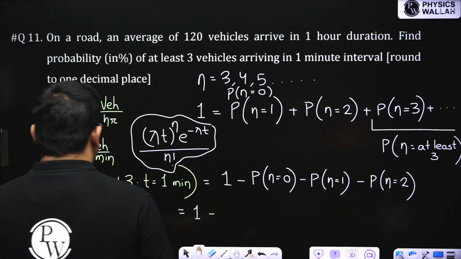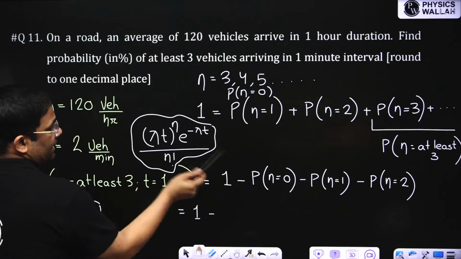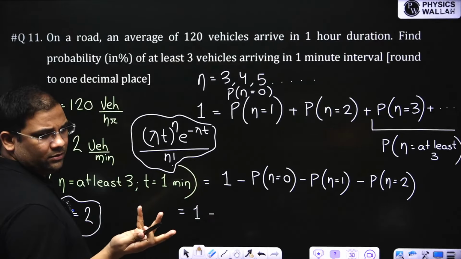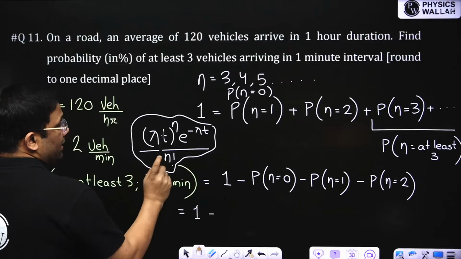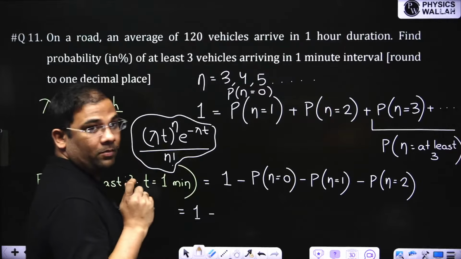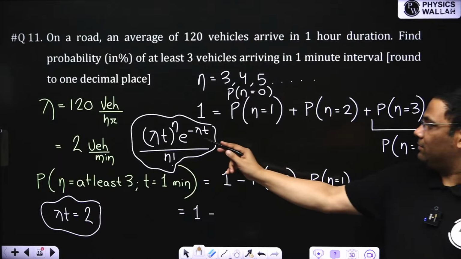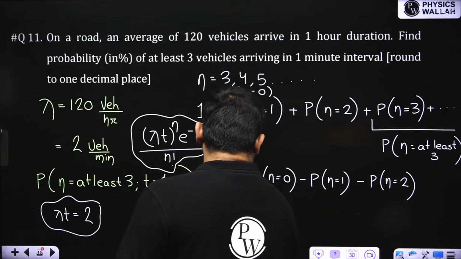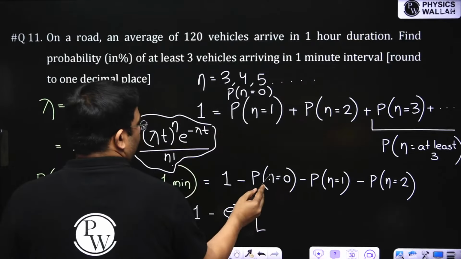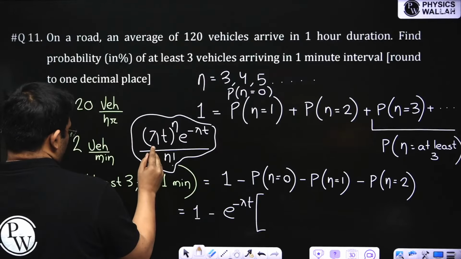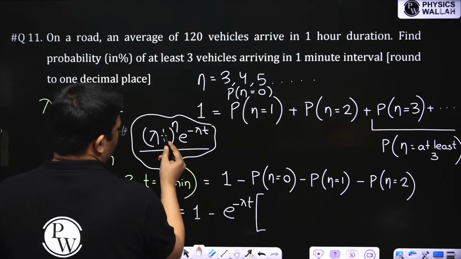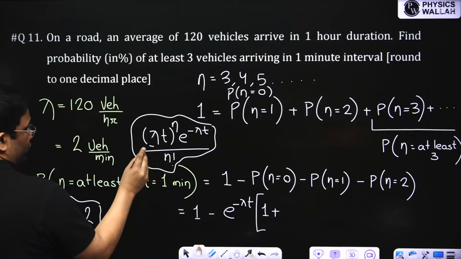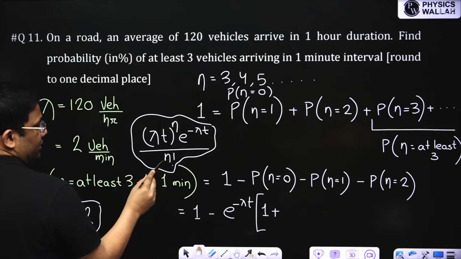Now 1 minus, first you see n is 0. Something to the power 0 is 1 only, and 0 factorial means 1. In every term e to the power minus lambda t is common, because there is no n term in it, so I can take that as common. Then for n equal to 0, this will be 2 to the power 0 by 0 factorial, so 1 by 1, it will be 1. Then n equal to 1: 2 to the power 1 by 1 factorial, which is 2.